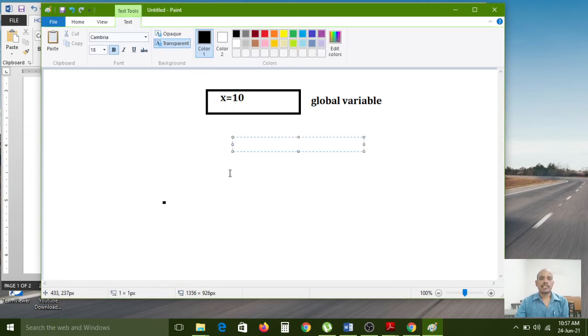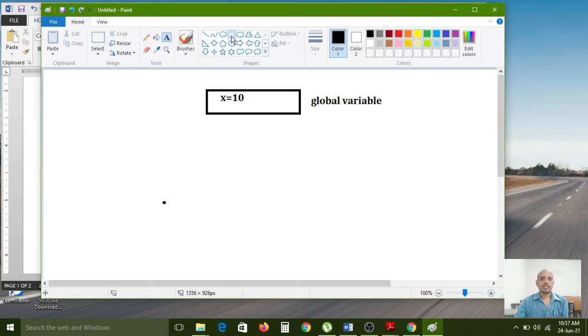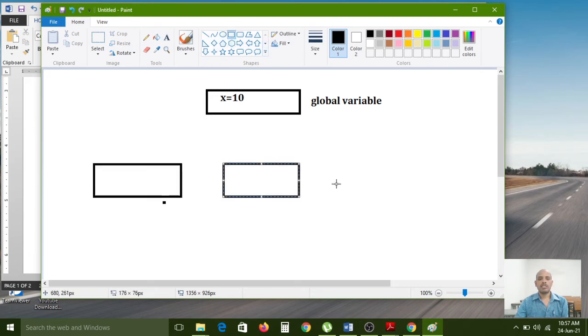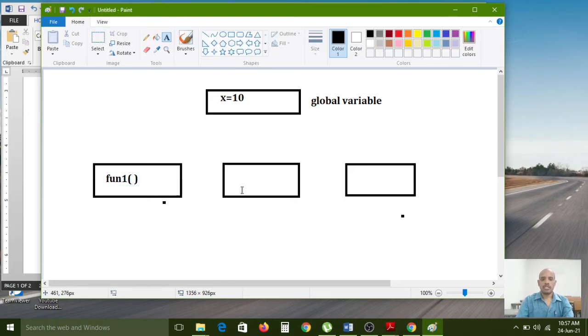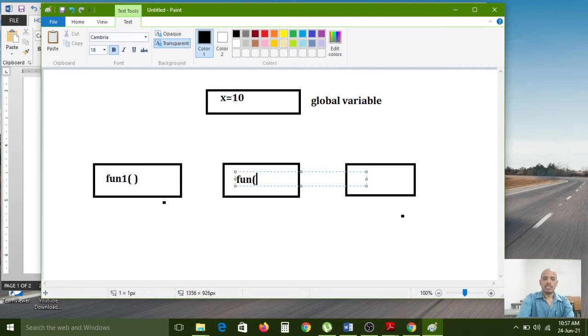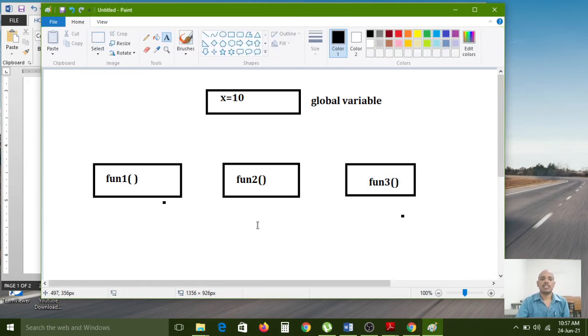Now I want to access it from function 1, function 2, function 3. Now I want to create 3 functions here. Function 1, and here function 2, and here function 3, right? 3 functions I have created.